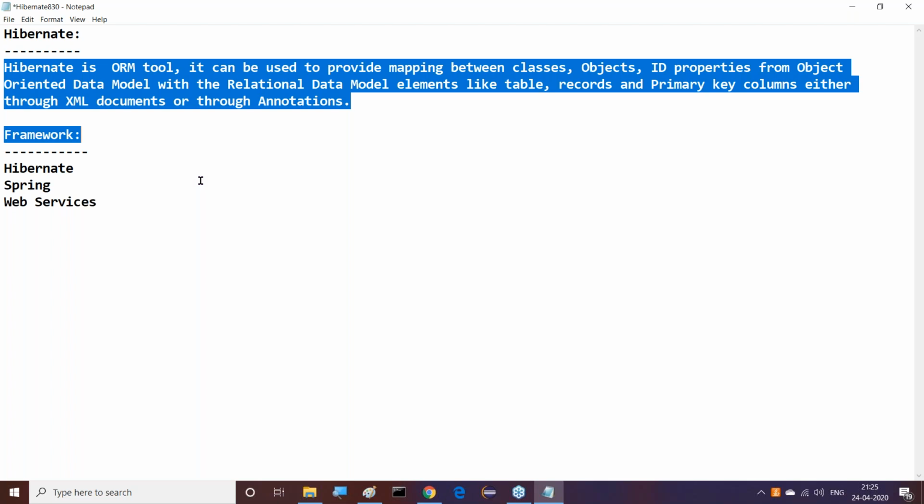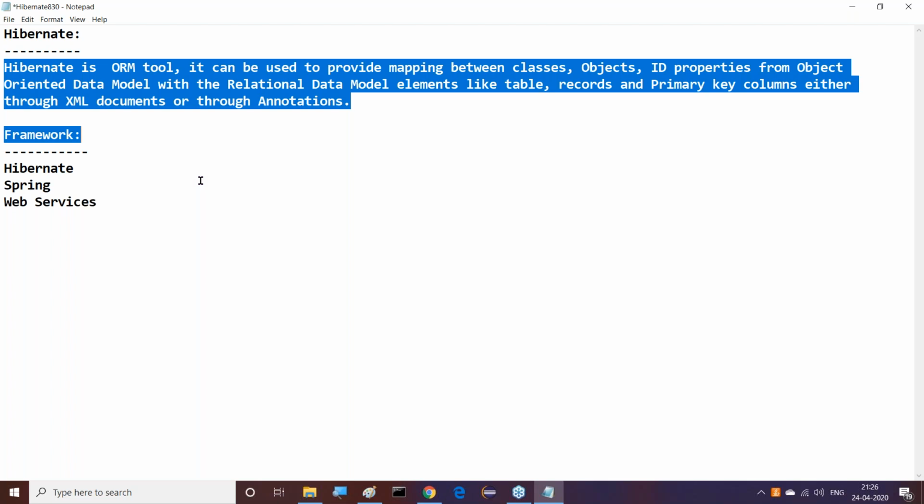So Hibernate provides mapping between a class from Java and a table from the database, an object from Java and a record from the database, and an ID property from Java and a primary key column in the database. That's it. But that mapping we have to define. To define that mapping, definitely we require some intermediation. That intermediation we are going to use through XML documents or annotations. The old fashion is XML documents and the new fashion is annotations. That's it.